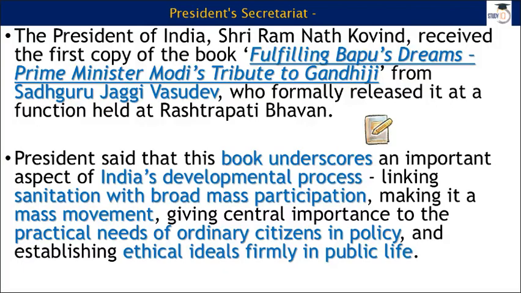With this, we have the first item on our screen, and this is coming from the President's Office. Shri Ram Nath Kovindji received the first copy of the book Fulfilling Bapu's Dreams, Prime Minister Narendra Modi's tribute to Gandhiji. This is the proper name of this particular book. Now, if you are preparing for bank exams or SSC exams, you may find this type of question. For UPSC you don't find this type of questions, but for other exams, it is an important thing.